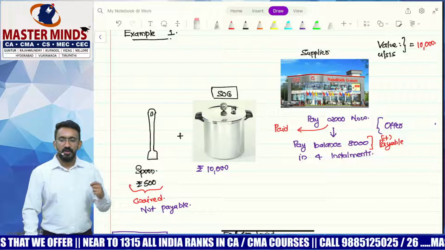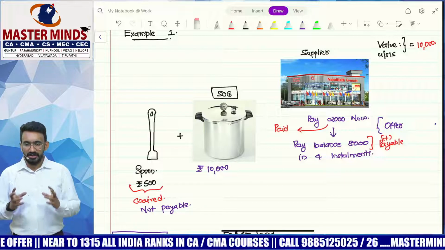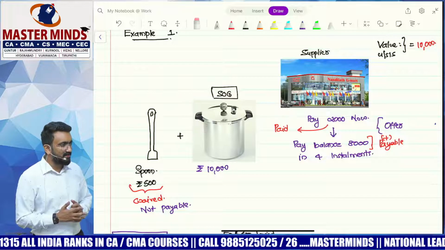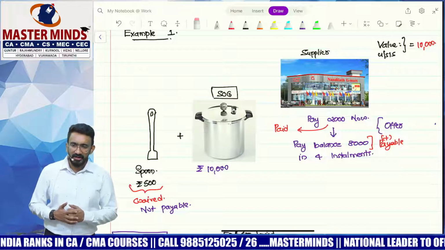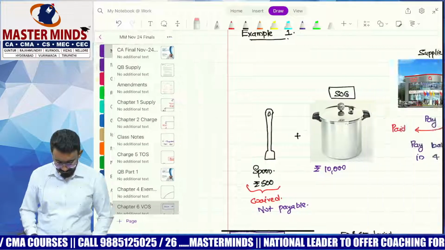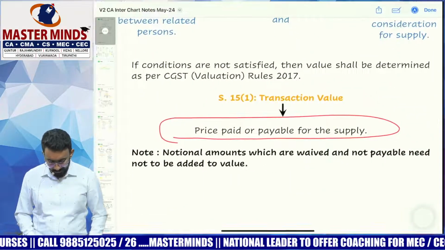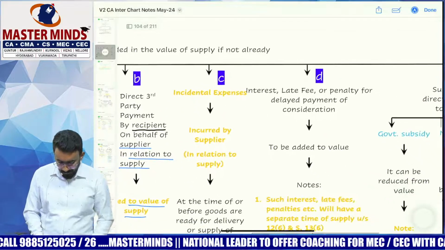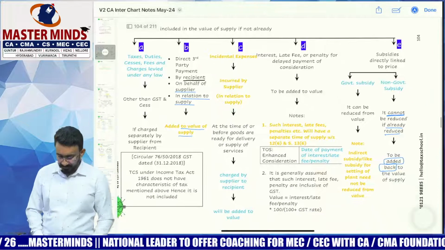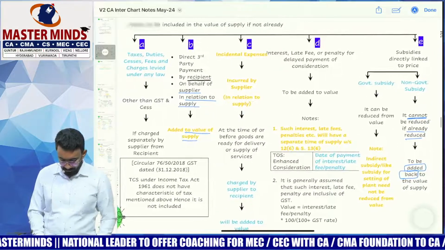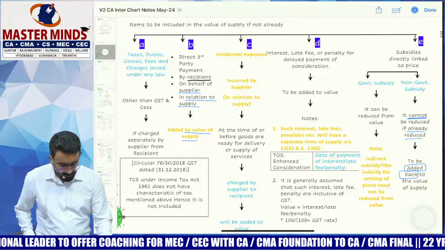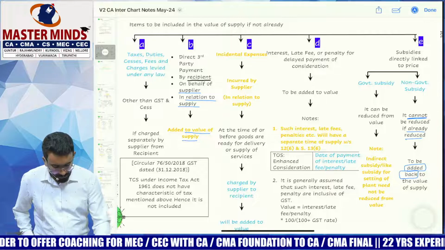However, because of this Pongal offer, spoons otherwise charged at 500 rupees are given free with this. What will be the value? 10,000 itself. Should I add this 500 as the value? No. Notional amounts which are waived and whatever is not payable will never be added back to the value. That's the first understanding. So transaction value is defined as price paid or payable for the supply.